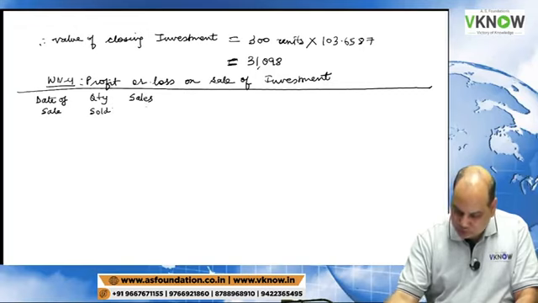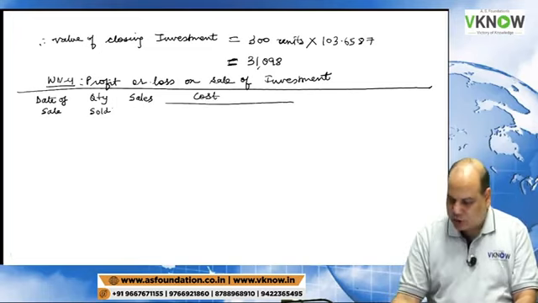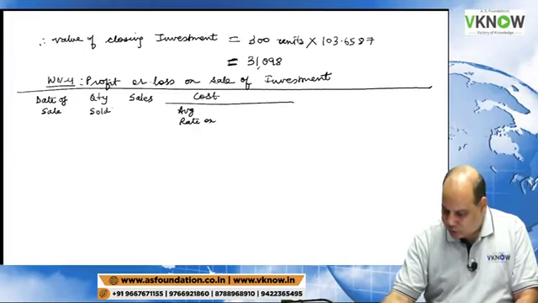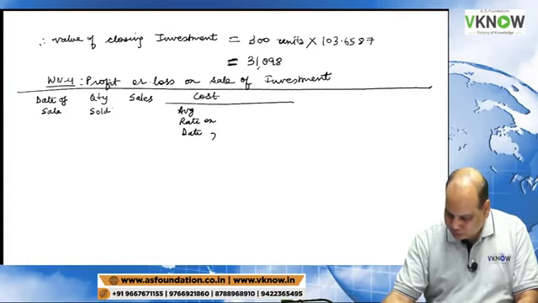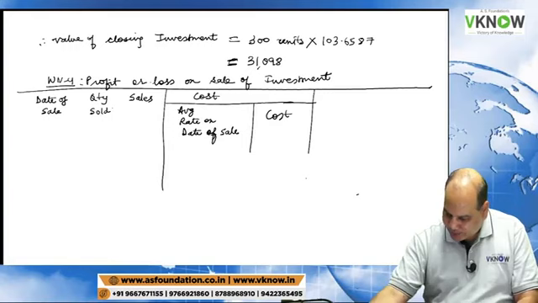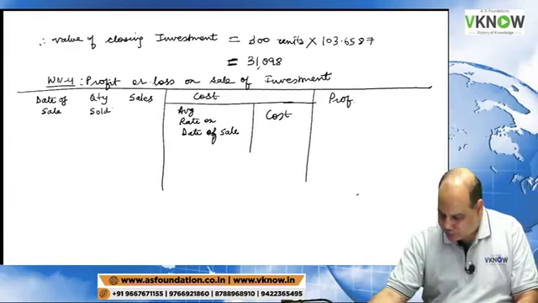Sales. Then cost. Under cost we will write down average rate, the average rate on the date of sale, and then we'll get the cost, and then we'll get the profit.